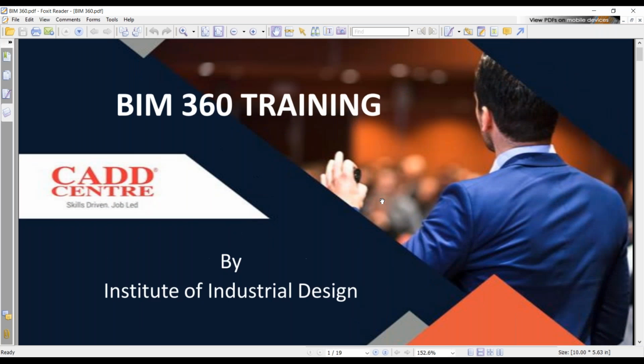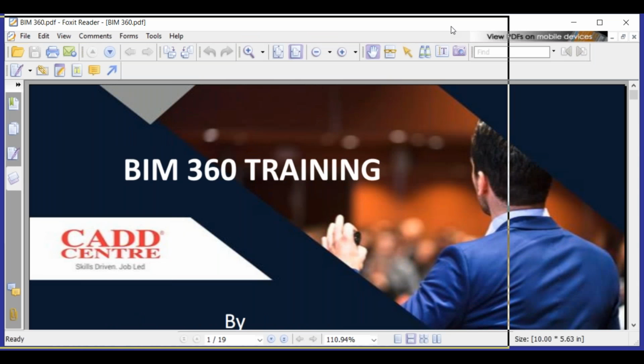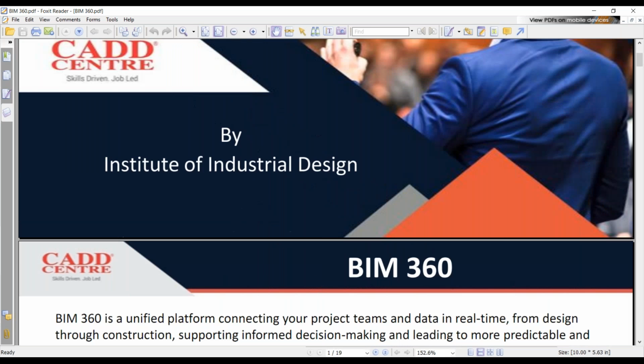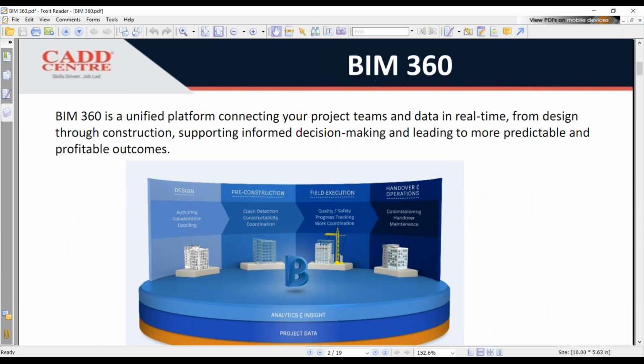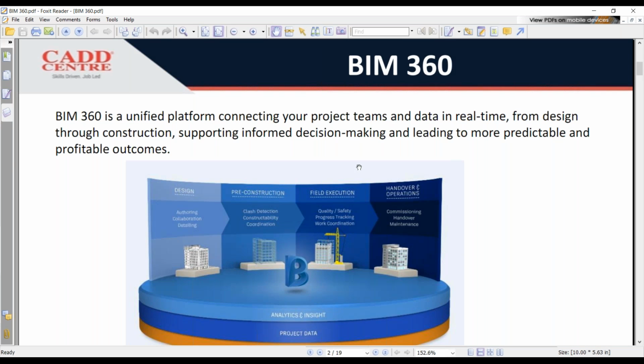Okay. So when it comes to BIM 360, BIM 360 is one app. What are all the data you require at the time of designing, at the time of pre-construction, at the time of field execution, and also at the last step, the handing over and operations? All these data can be shared via BIM 360.